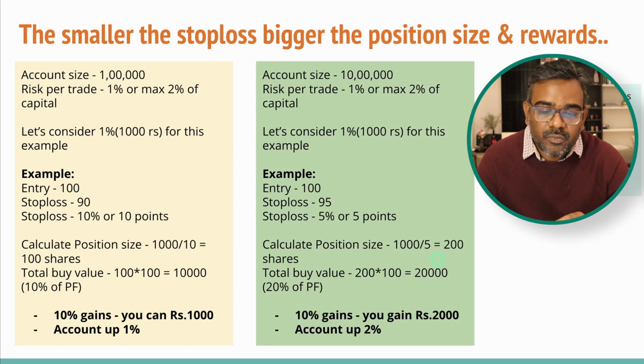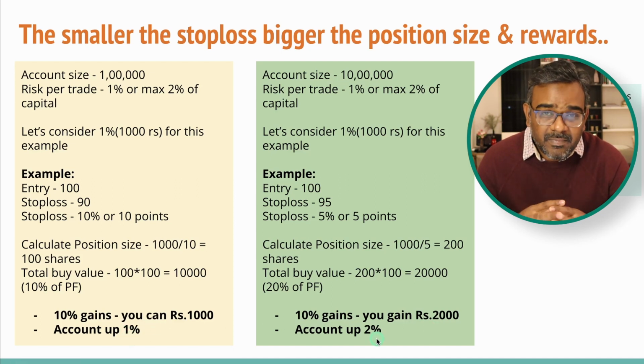1,000 rupees. So you will lose here 1,000 rupees because the stop loss hits 95, you will be out. And if it goes to 90, you're out here as well. So with the same stop loss, with the same risk amount, I'm taking a higher position size in example 2. So here in this case, I'm going to buy 200 shares and 200 into 100, which is entry, is going to be 20,000 rupees. So here I'm taking a position size of 20% of my overall portfolio, right? Now by taking 20%, what I'm basically doing is, if a stock goes up 10% here, I'm making 2,000 rupees and my capital is up 2% compared to the 1% that we had.